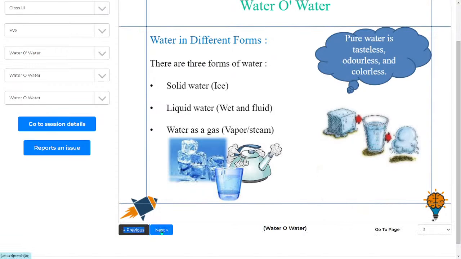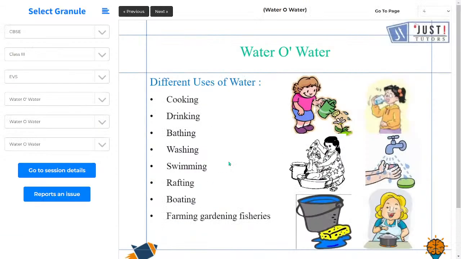Now let's see what are the uses of water. Where do we use water? The first use is cooking. जब हमारी मदर खाना बनाती हैं, the vegetables that she cooks, the kneading of the dough that she does, everything needs water.